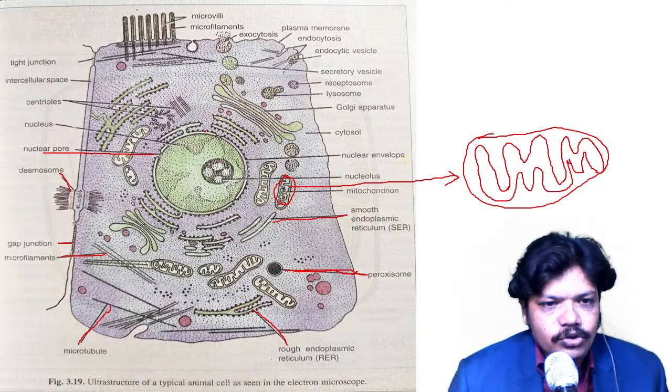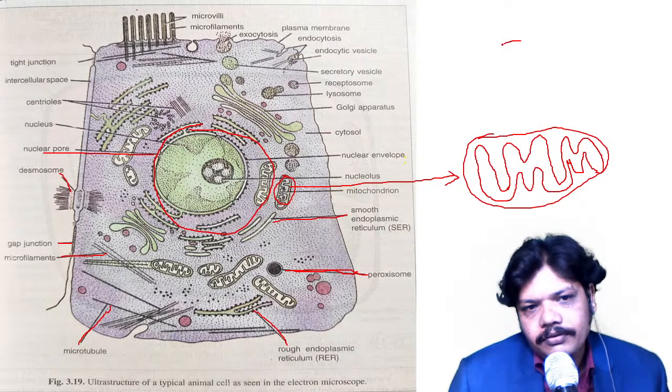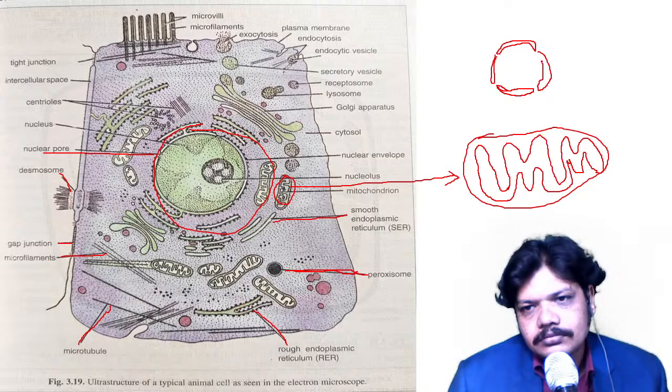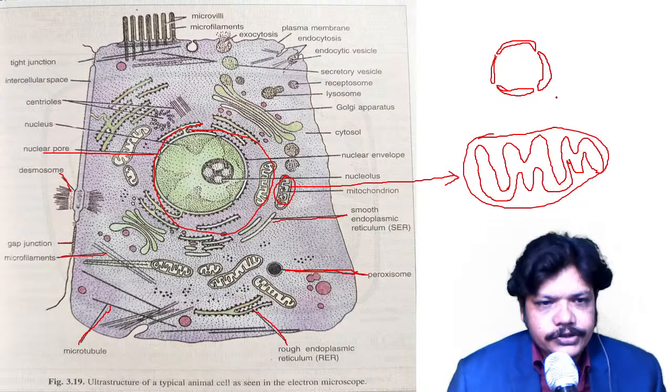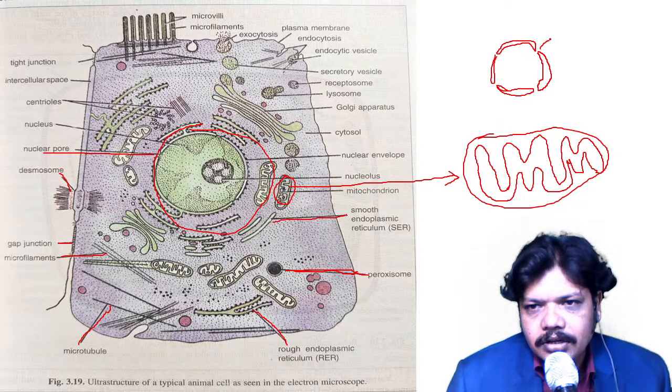See, this is the nucleus according to our information. Okay, so I will sketch the nucleus over here, like this. So actually this is the nucleus, but over here a little bit of gap is there.